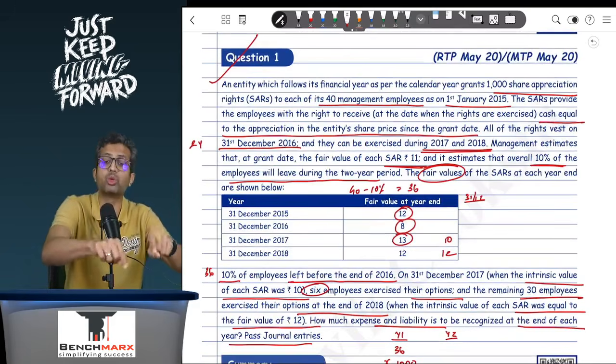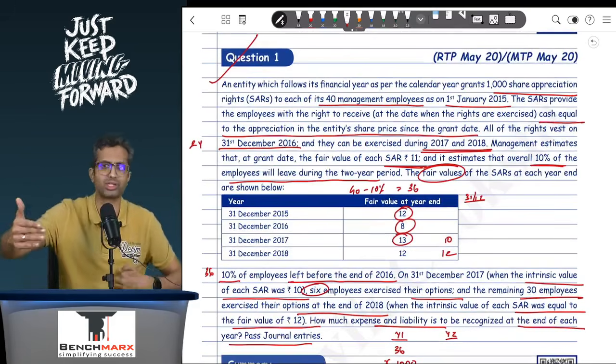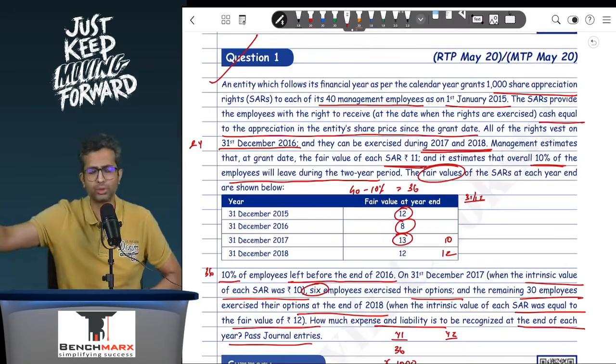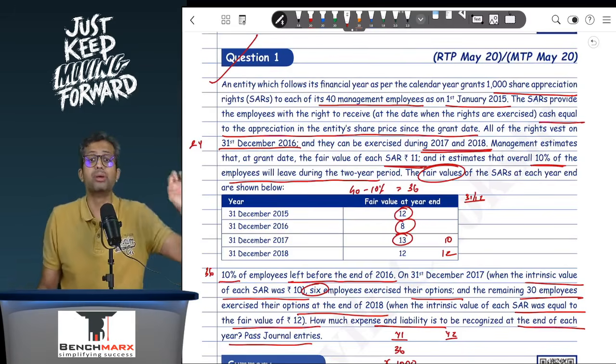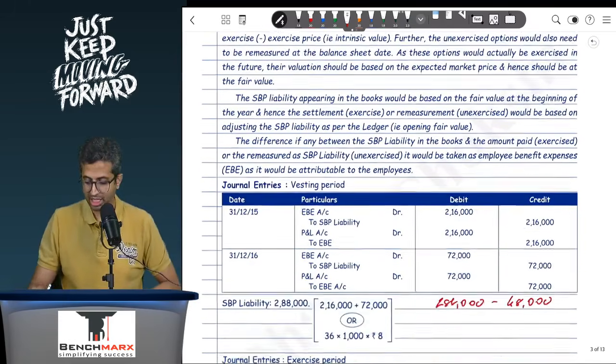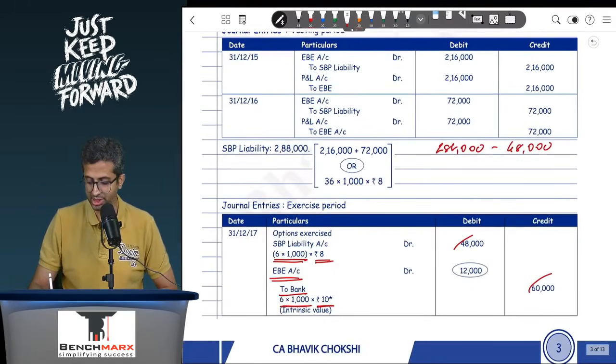But intrinsic value is what you would get if you were to exercise today. These 30 employees are not exercising today. Probably they are going to exercise in the future, and when they exercise, probably the appreciation is likely to be higher, and hence the measurement happens at fair value, which is 13. And hence, if I were to do the working, this is 30 employees, 1000 options into rupees 13, and hence this is probably 3,90,000.